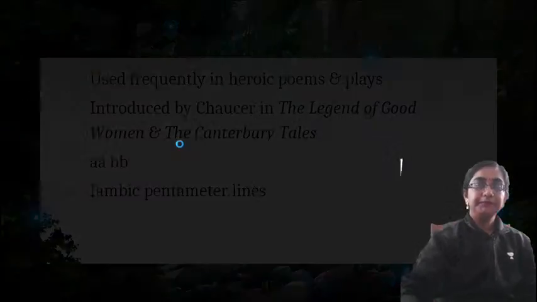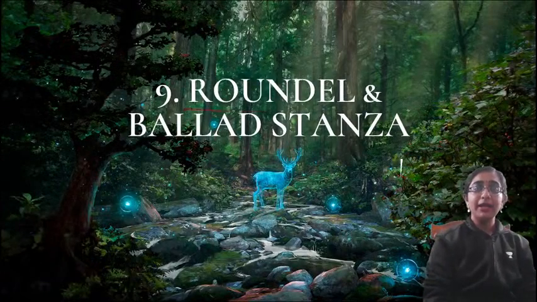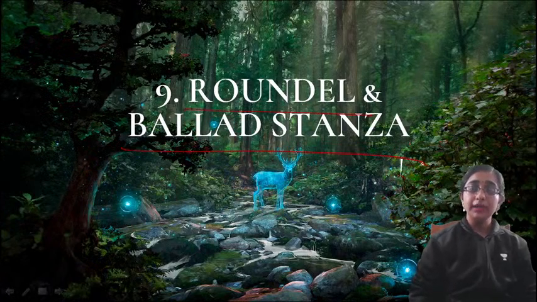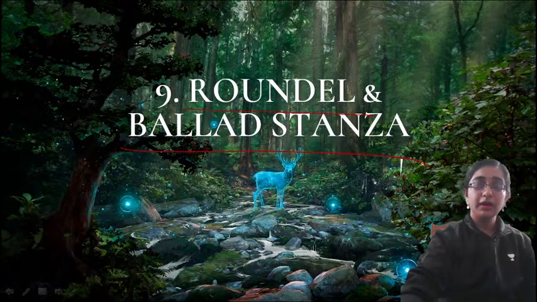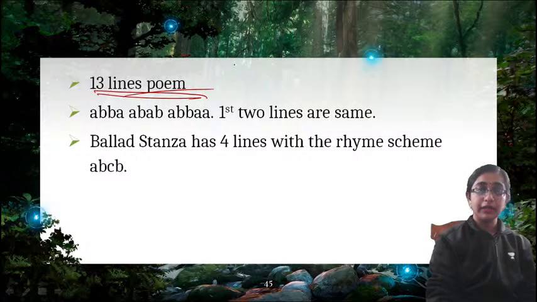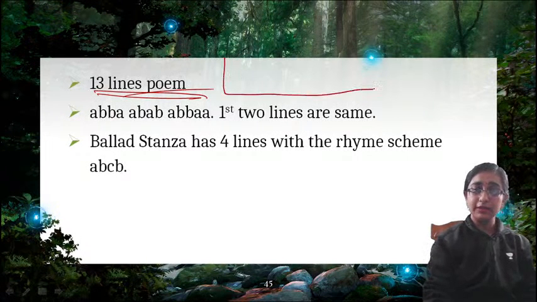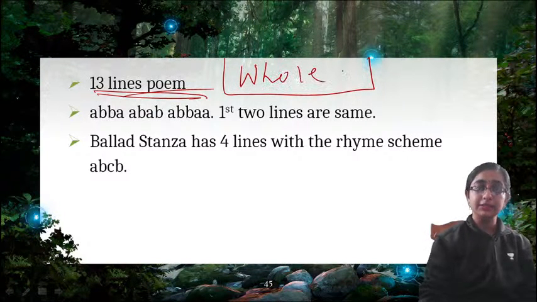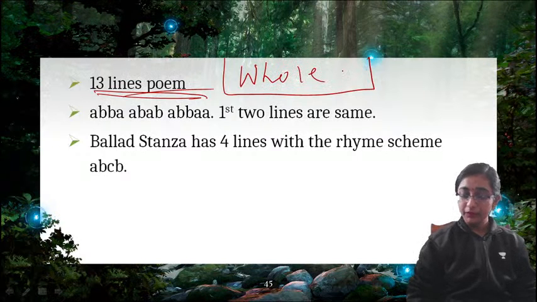Now, next is roundel and ballad stanza. So, what is roundel? Roundel is a 13-line poem. A whole poem of 13 lines, not a stanza.